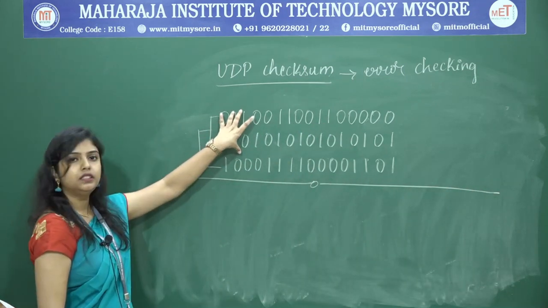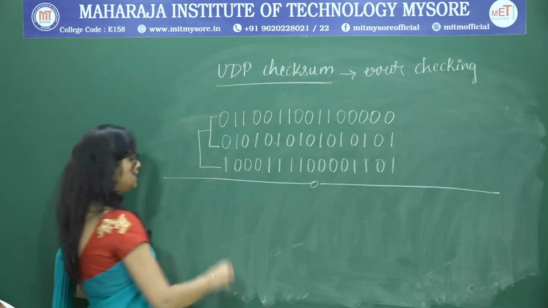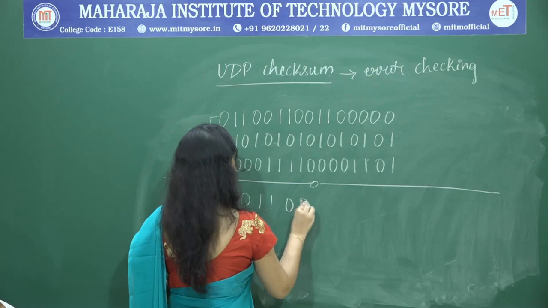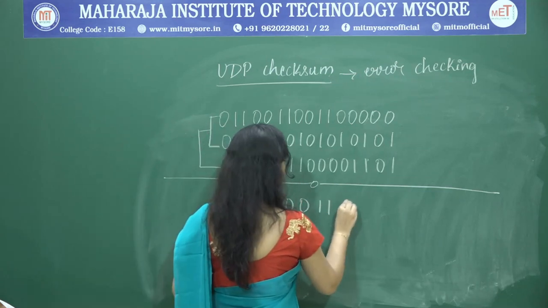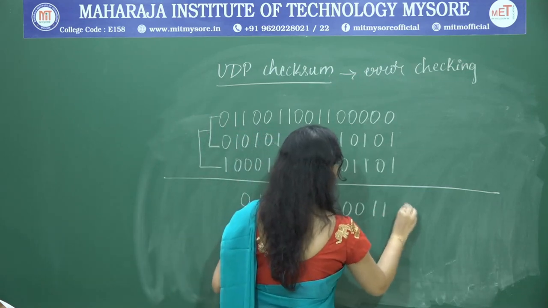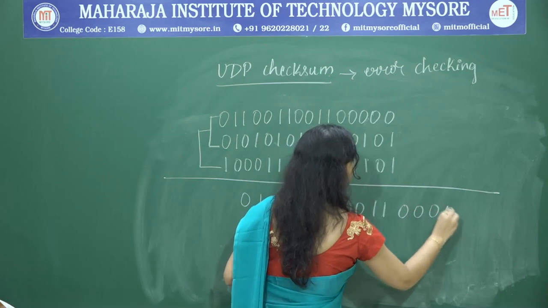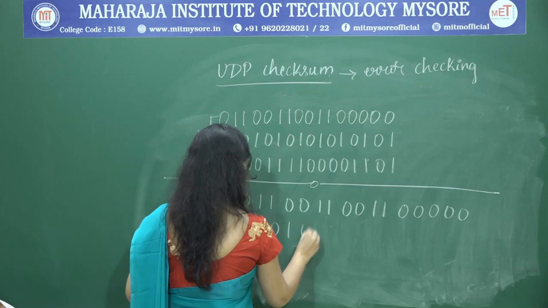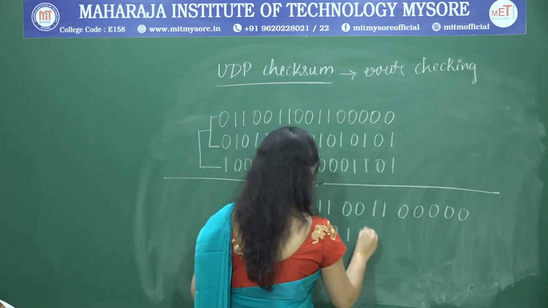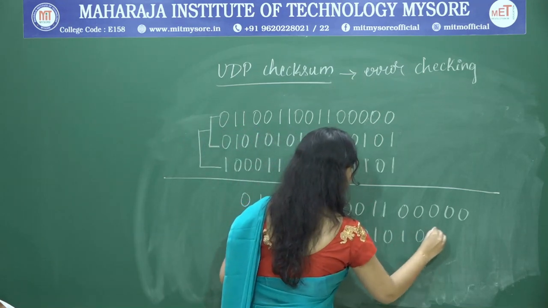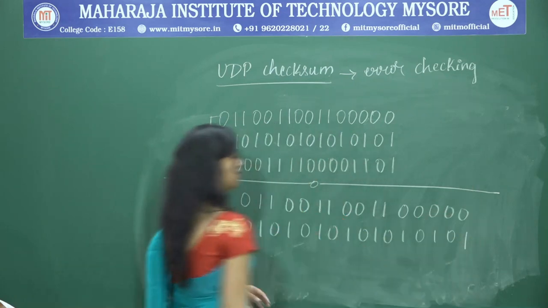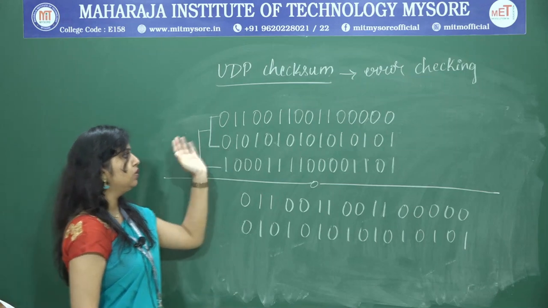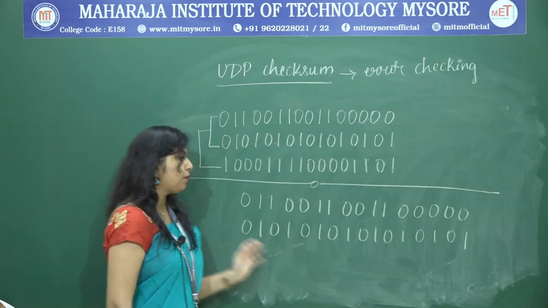First consider these 2 sequences. I have written them again; these are the 2 sequences of 16-bit words.